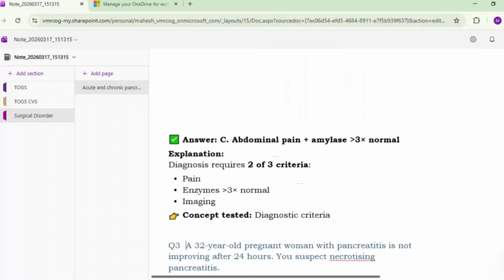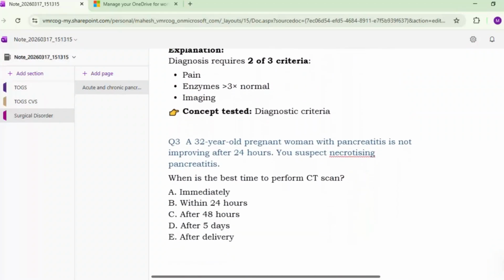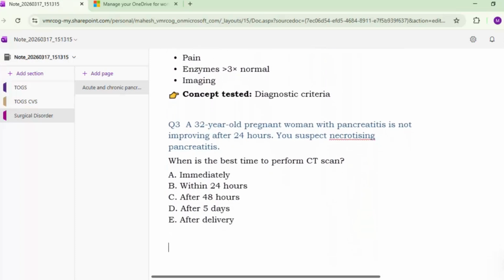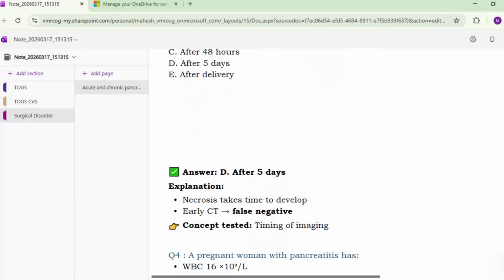Okay, next. A 32-year-old pregnant woman with pancreatitis is not improving after 24 hours. You suspect necrotizing pancreatitis. What is the best time to perform CT scan? Immediately, within 24 hours, after 48 hours, after 5 days, after delivery. D. After 5 days. Correct, because that is the time when the necrosis will appear. So necrosis takes time to develop. Early CT will give false negative.